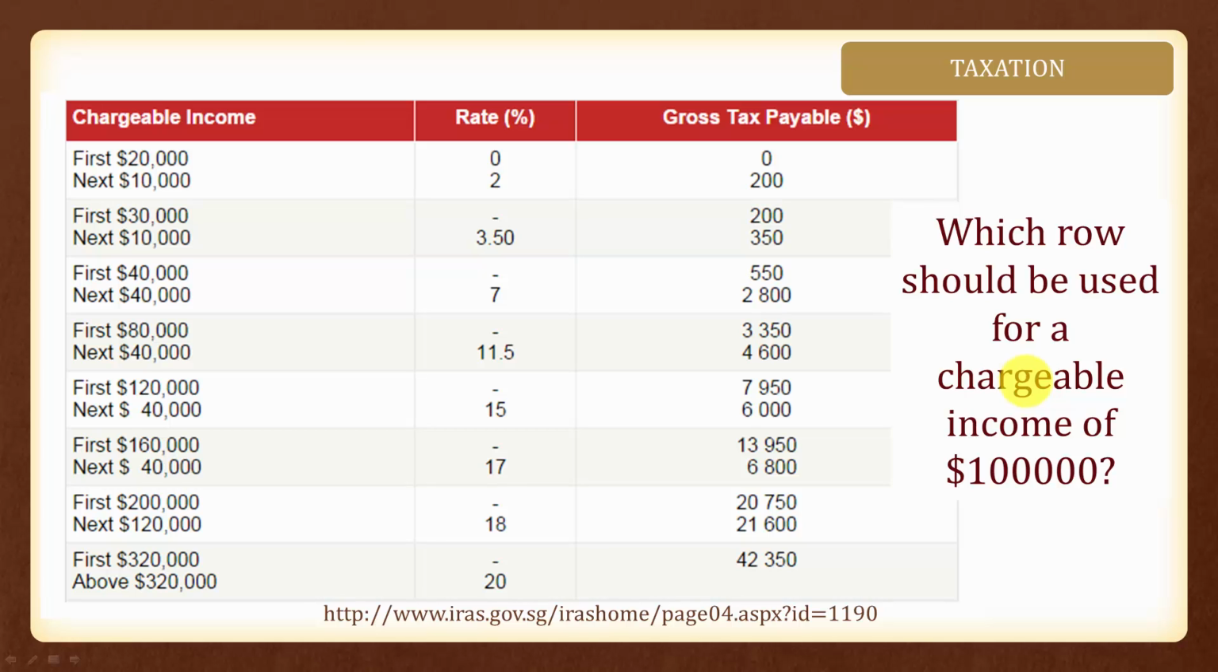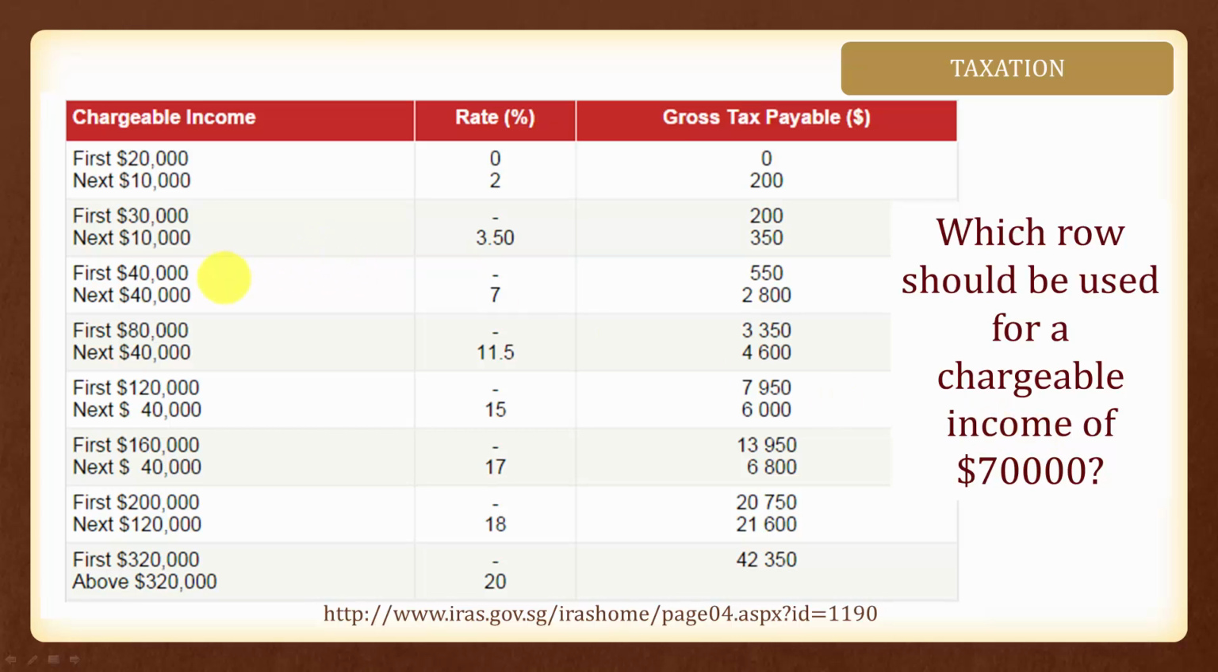If we have a chargeable income of $100,000 for that year, which row should we look at? Yes, we will look at this row whereby the chargeable income is from $80,000 to $120,000, whereby the first $80,000 we will need to pay this amount of tax, and for the next $40,000 we will pay a rate of 11.5%.